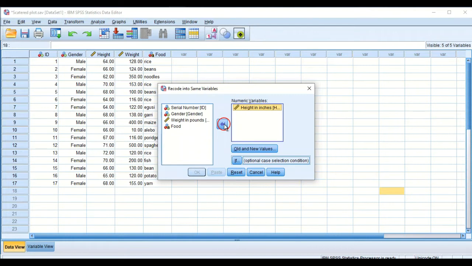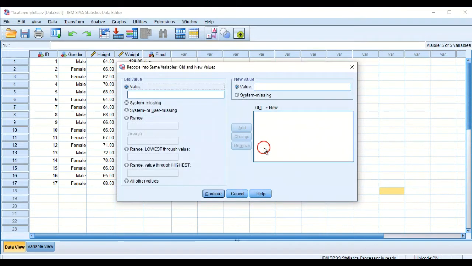Alright, now we'll click on Old and New Values. So now we've gotten this, and we can see our old value and we can see our new value.